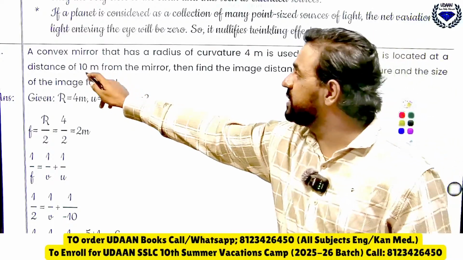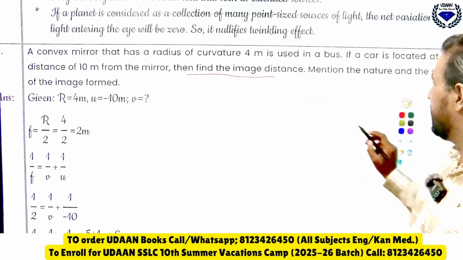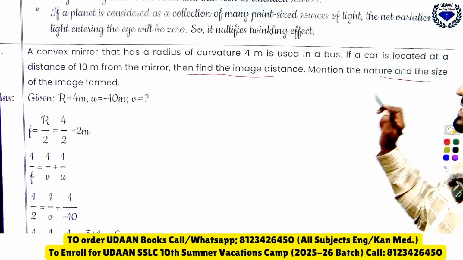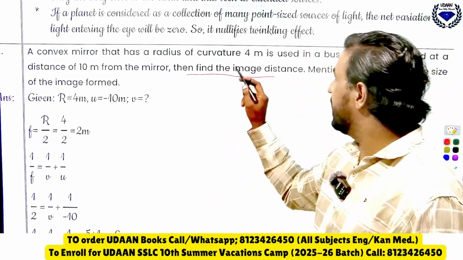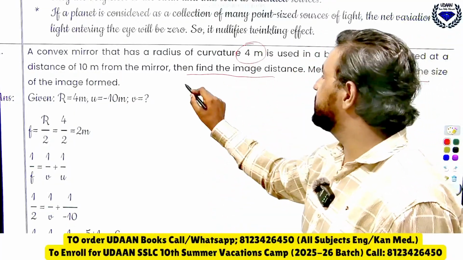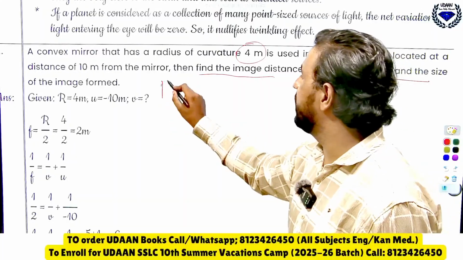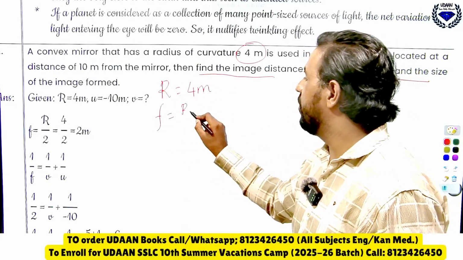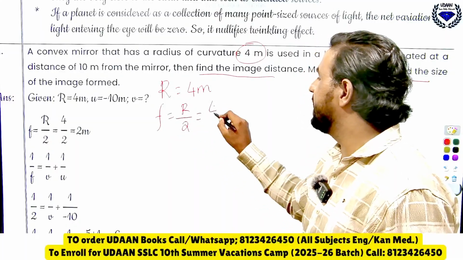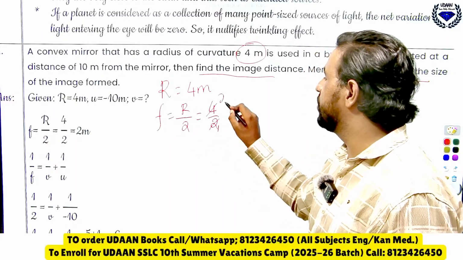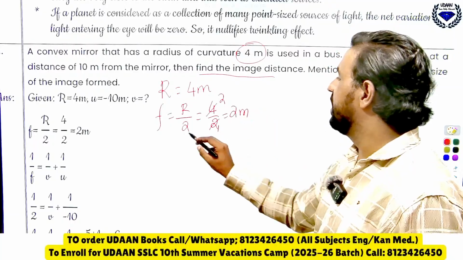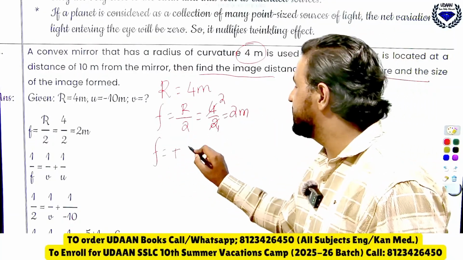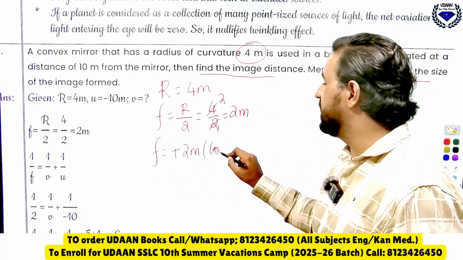Distance of 10 meter from the mirror, then find the image distance, mention the nature and size of the image formed. Here, they have given the radius of curvature. So what is the radius of curvature? It is 4 meter. Then what is focal length? Focal length is r by 2, it is 4 by 2, which is 2 meter.